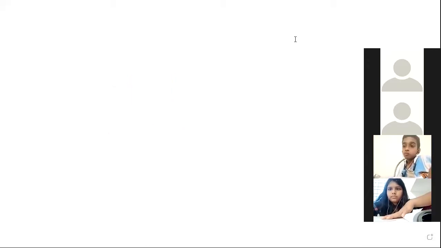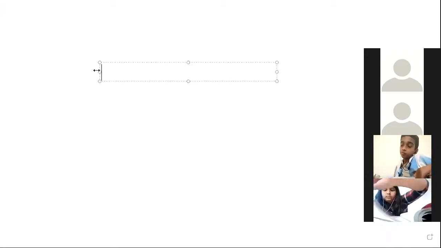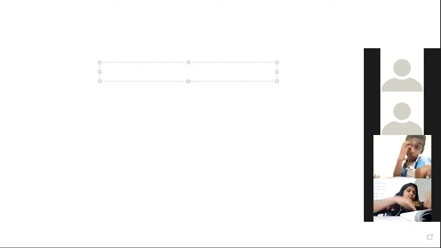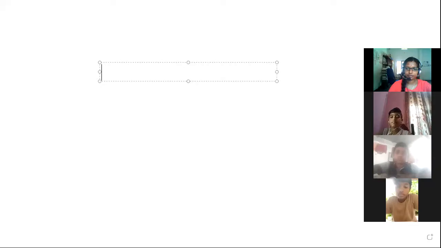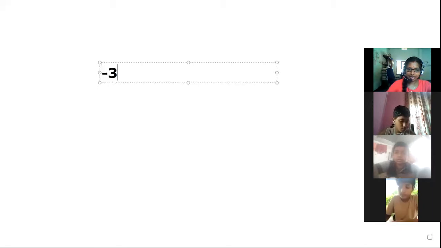Then, what is the multiplicative identity? Now, we have covered multiplication by 0. After that, we are moving to the multiplicative identity. If we multiply minus 3 by 1, what would be the answer? Minus 3 itself.